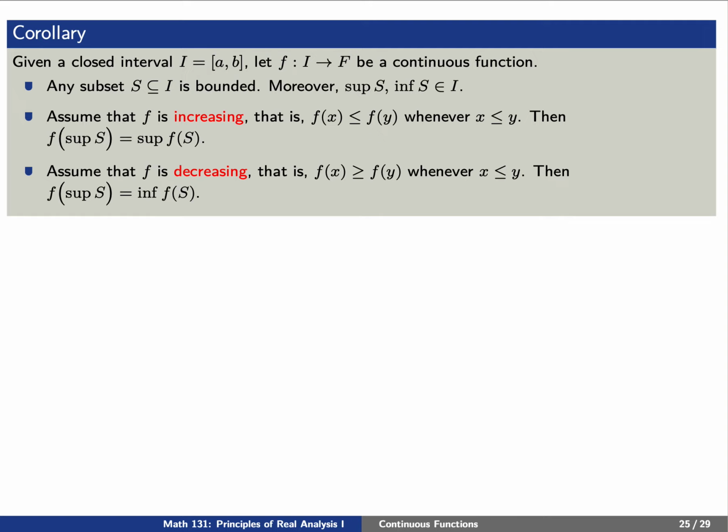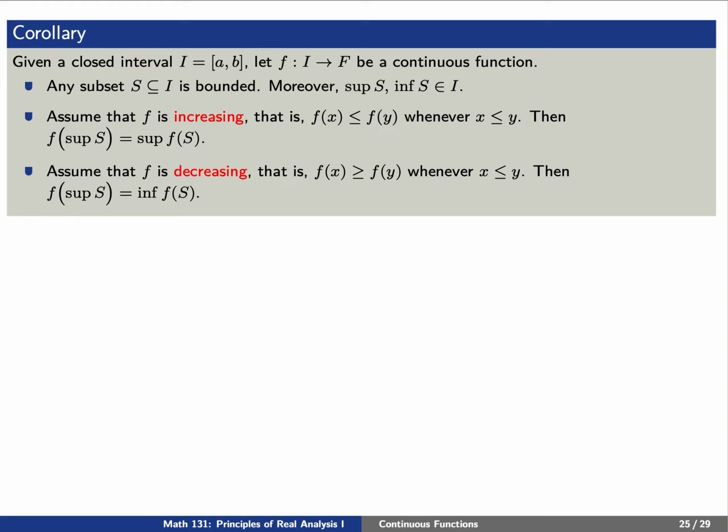Let's assume for the moment that our function f is increasing. That is, f of x is less than or equal to f of y whenever x is less than y. Then the supremum of S, which is a real number, will map to the supremum of f of S, which is also a real number. In this case, f of S is a set that we'll take a look at in just a moment.